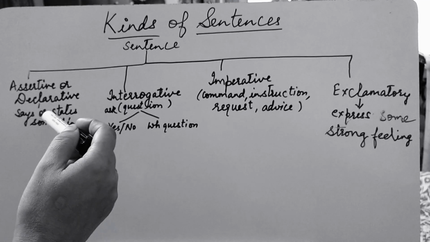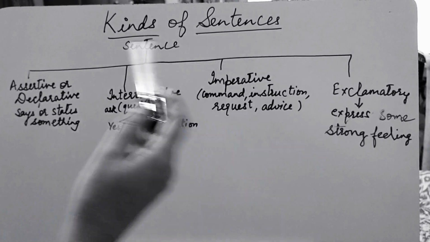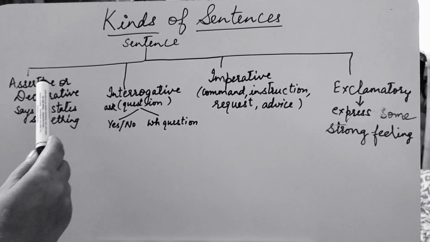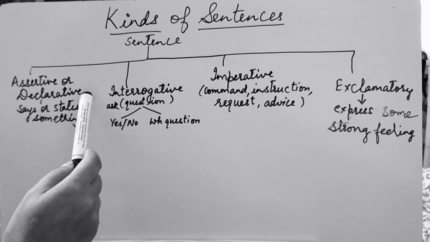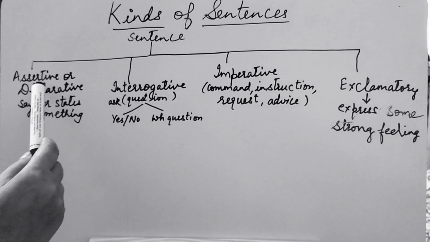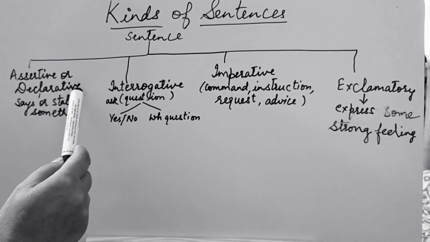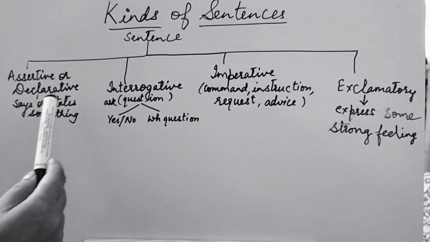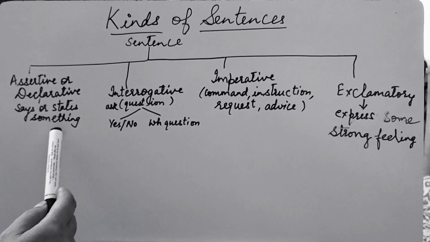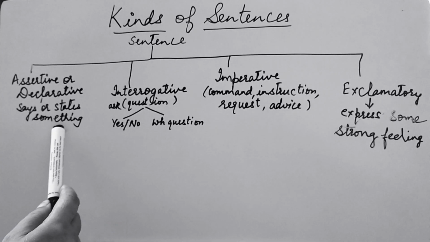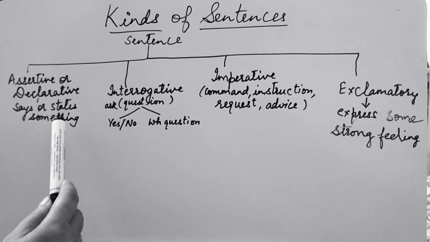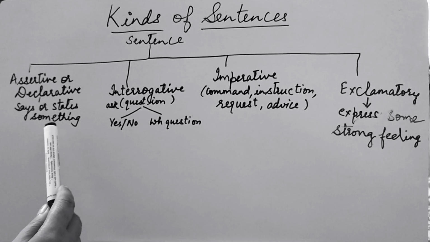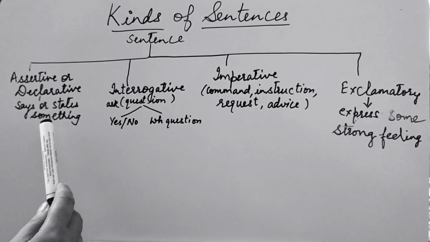Now the sentences are divided into 4 parts, as you can see on the screen here. The first one is assertive or declarative sentence. Assertive is also known as declarative. Either one could be used. It says or states something. That is known as an assertive sentence. For example, the fox looked at the piece of cheese.